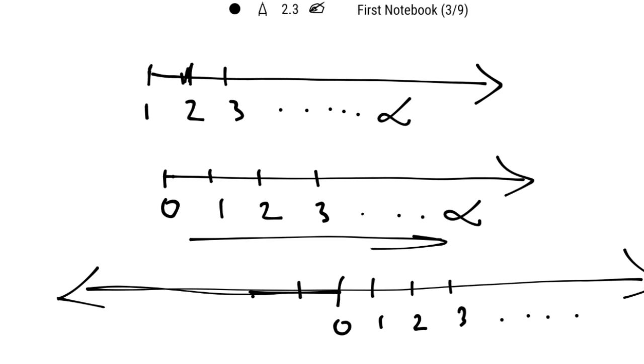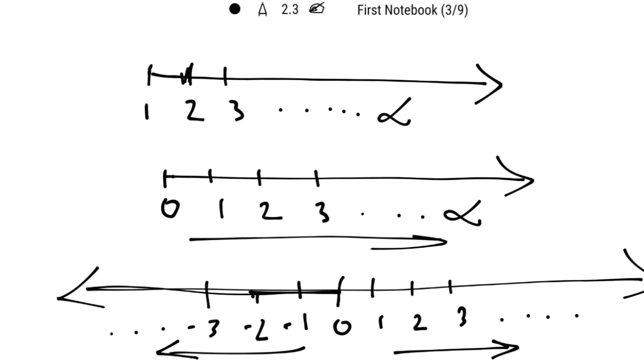A negative number is a number whose value is less than 0, so it will be towards the left of the number line: -1, -2, -3, etc. So this is how the number line of an integer will be. Towards the right of 0, we have positive integers, and towards the left of 0, we have negative integers.